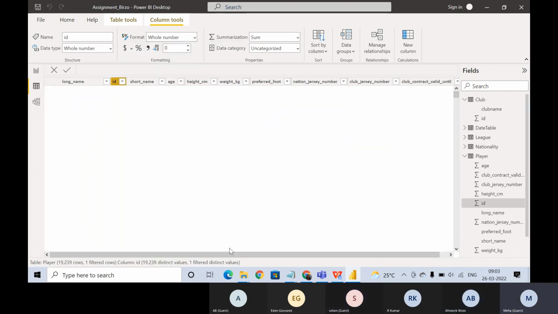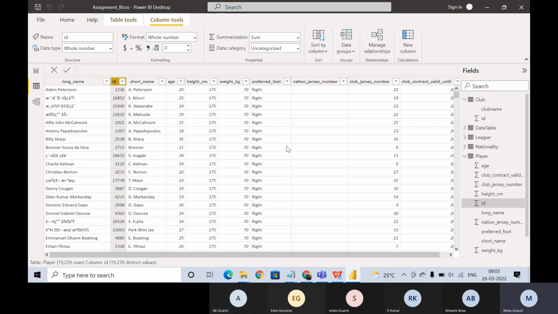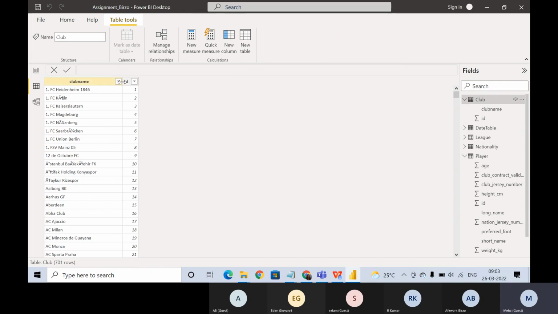Are you guys there? So this one is clear, right? For the player table, this ID is the primary key. We have unique values in this table. That is clear, right? Now, what we were doing was merging this ID with the ID present in the club table, right?